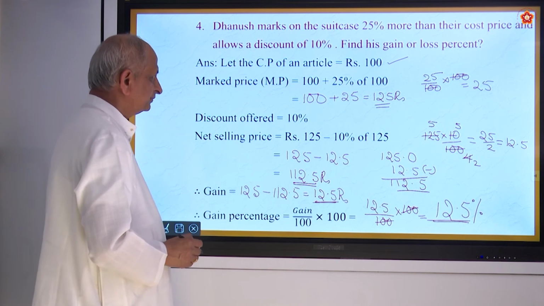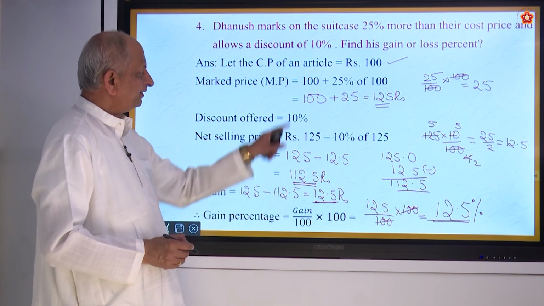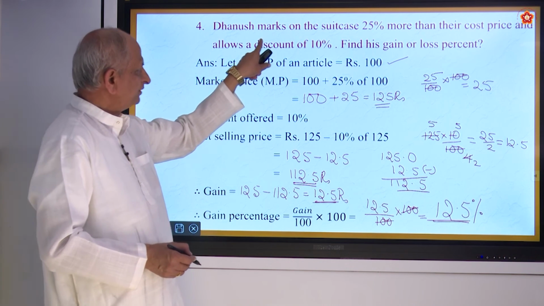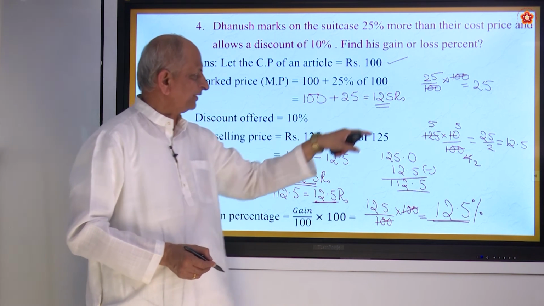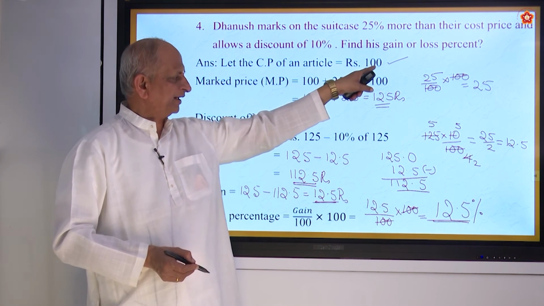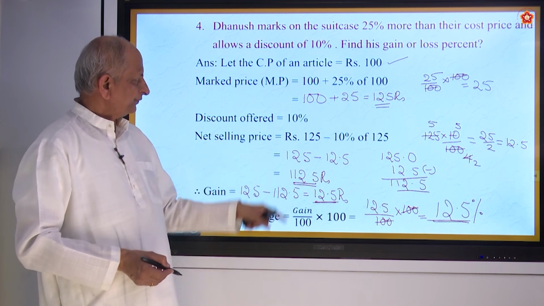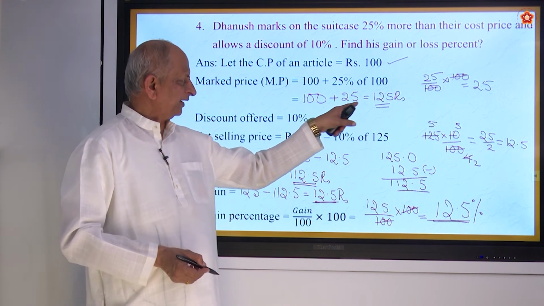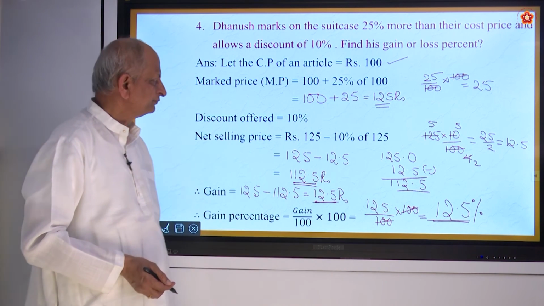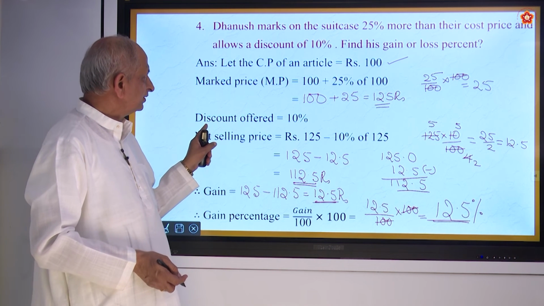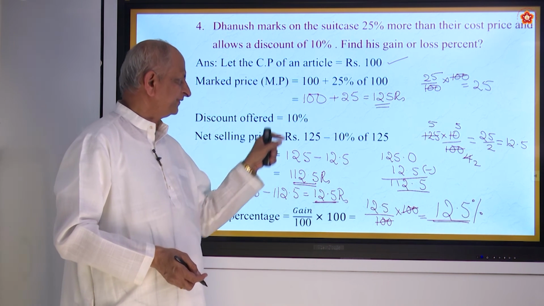Gain percentage. So what have you done? First you have marked 25% more than the cost price. So let's say we have taken the cost price as 100 rupees. Then 25% becomes 25, 100 plus 25. Then he allows a discount of 10%.